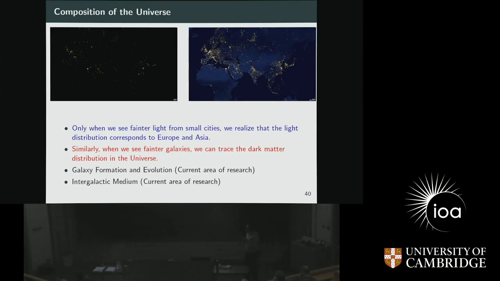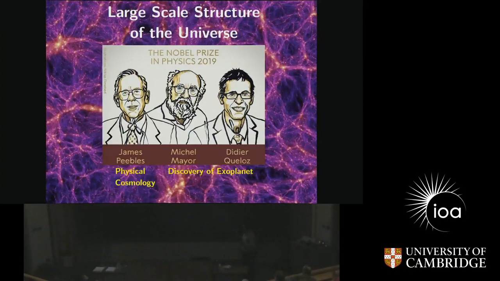So all this information about large scale structure was possible because James Peebles laid down the framework on how to do this analysis, how to measure galaxy clustering and so on. That's why he has been given half of the Nobel Prize. At the same time, this is not the complete story. We also know there is small scale structure on very small scales, like exoplanets. So the Nobel Committee has tried to compromise between very small scale and very large scale. These are not different. They are just complementary probes to tell the story about our own universe.